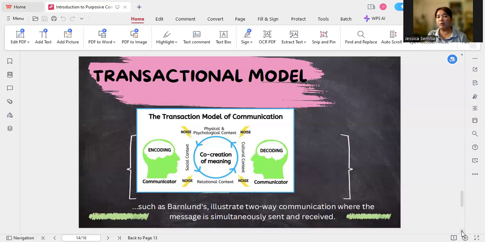So I guess that would be all for our discussion of communication models. What again are the three general communication models? The three communication models are: first is linear, second is interactive, and the third is transactional model. All right. We're going to have our performance task about the communication models when we have our discussion and meet for our class.